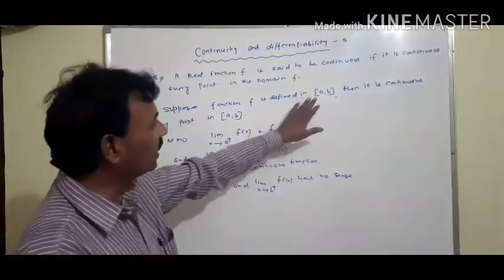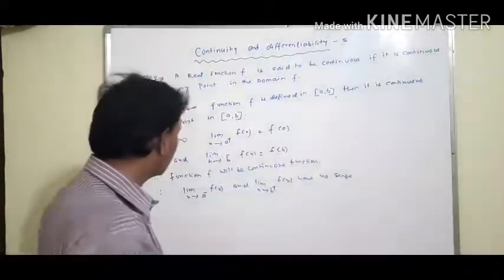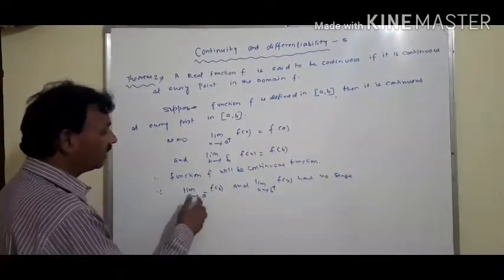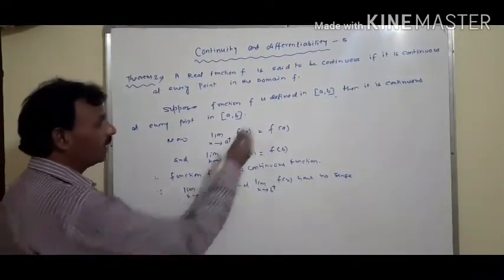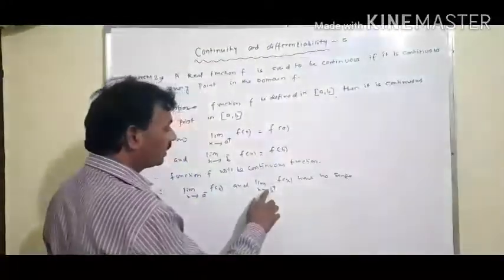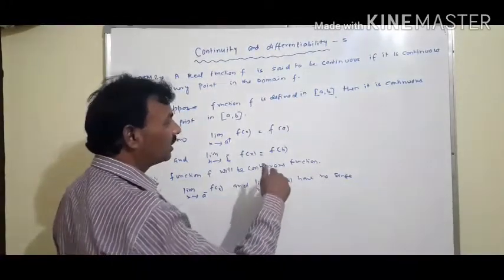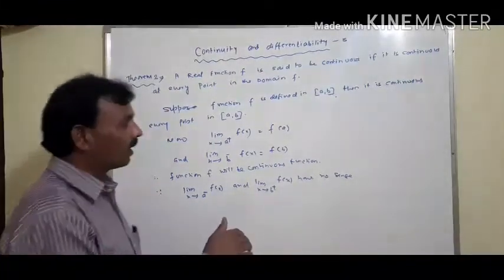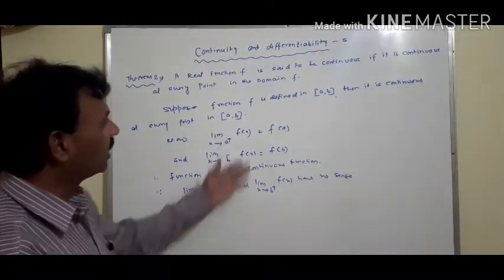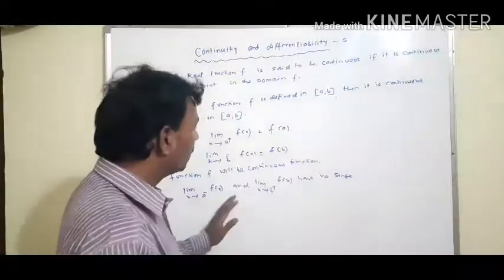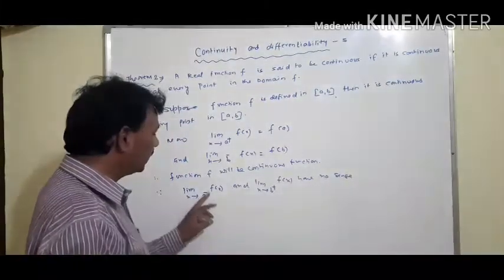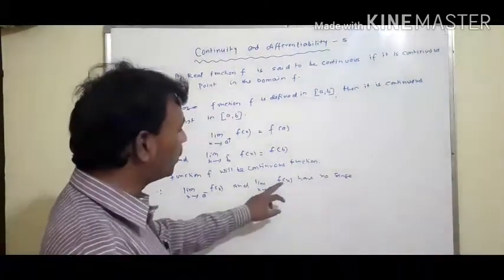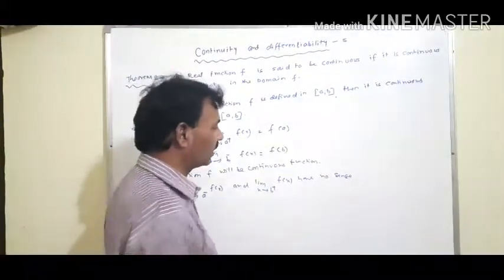The domain of the given function is the closed interval a to b. Since x tends to a negative, this is less than a, and if x tends to b positive, this is greater than b. That means these values will be outside the given domain of f. So limit x tends to a negative of f of x and limit x tends to b positive of f of x have no sense.